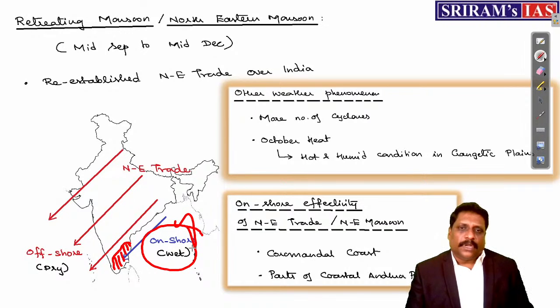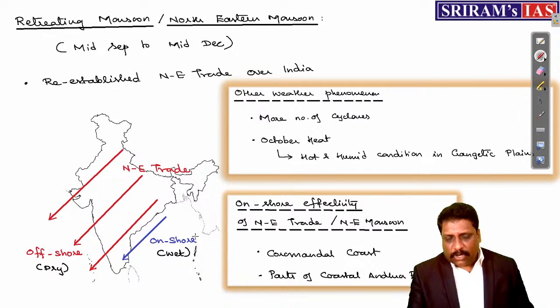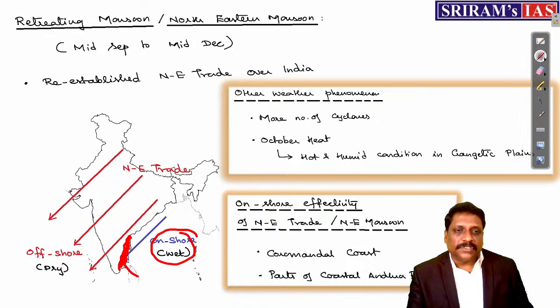And right, my dear friends, apart from that, I talk about onshore effectivity and one more thing. That's the reason this onshore wind is the one, my dear friends, which has also facilitated the formation of one evergreen forest here.